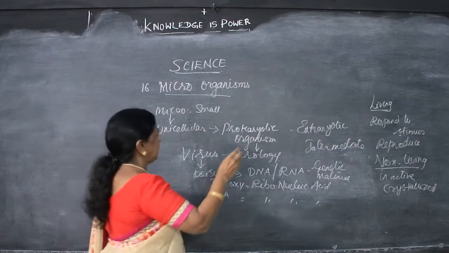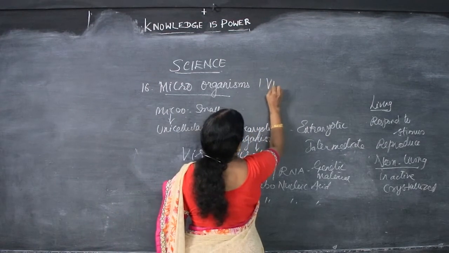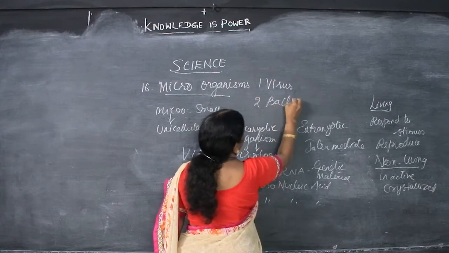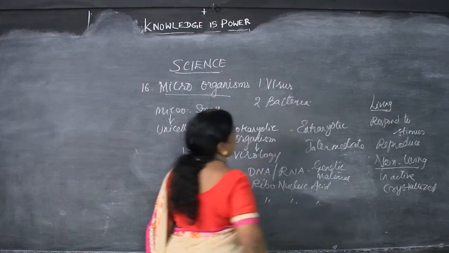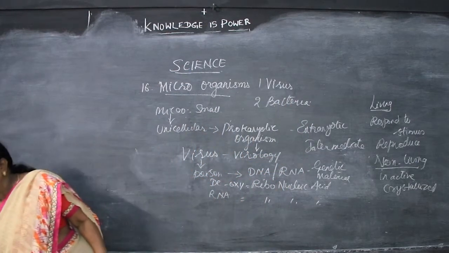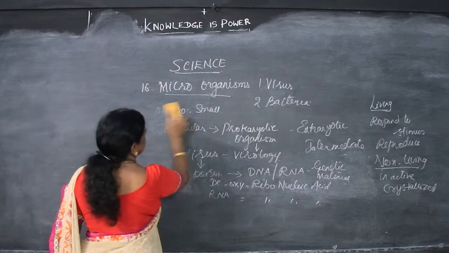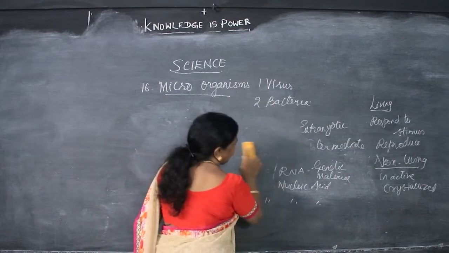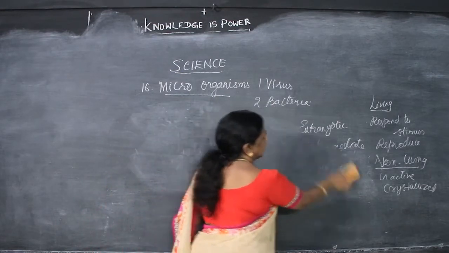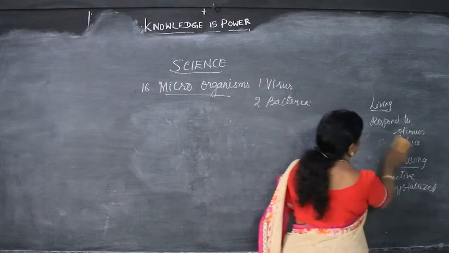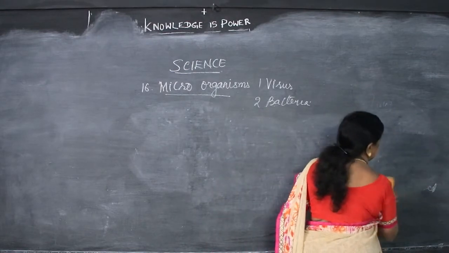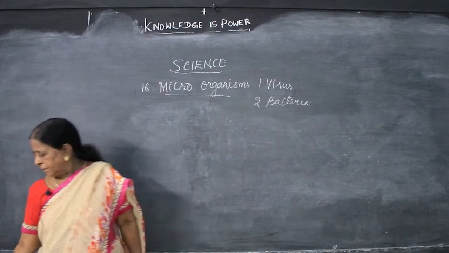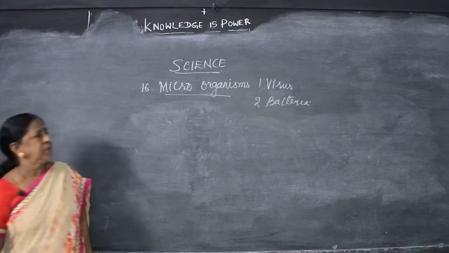So, what are the things we come under this? First one we have seen, virus. Next we have to see bacteria. The books are available in the office, as we said already. Better get the books and we will mark the question and answers in the next class. Because we cannot write everything on the board, we have to mark from the book only.